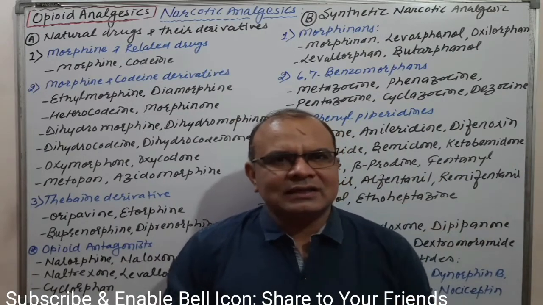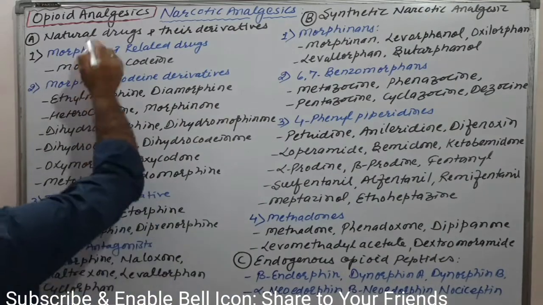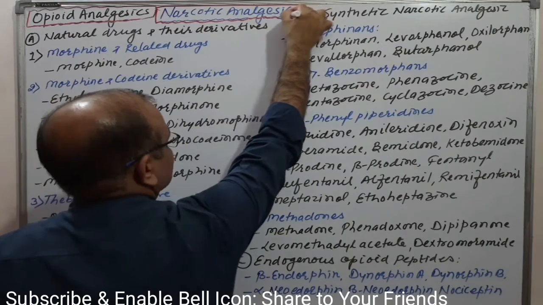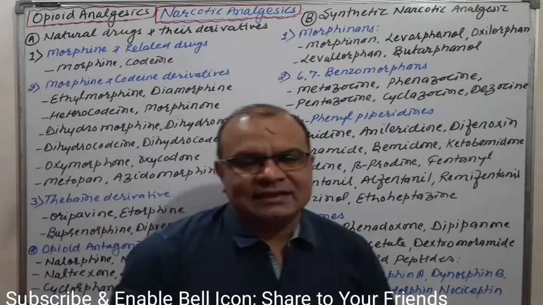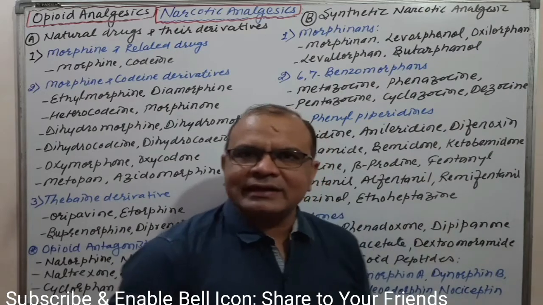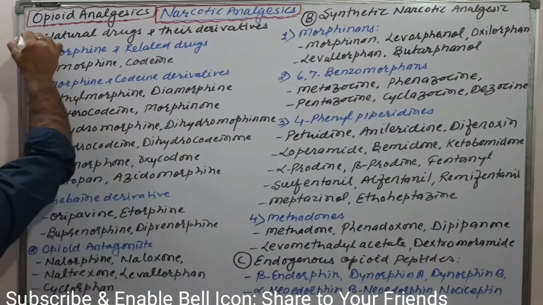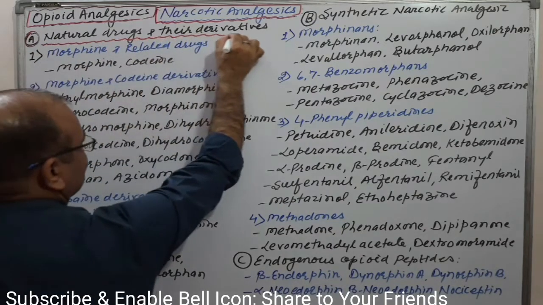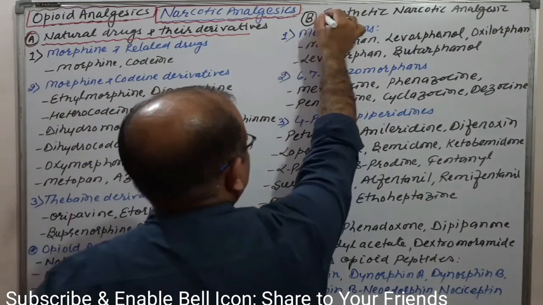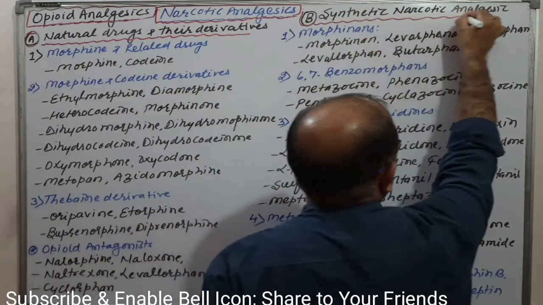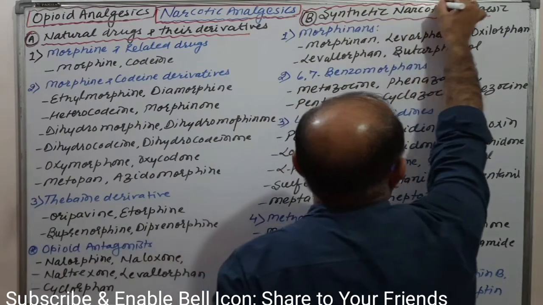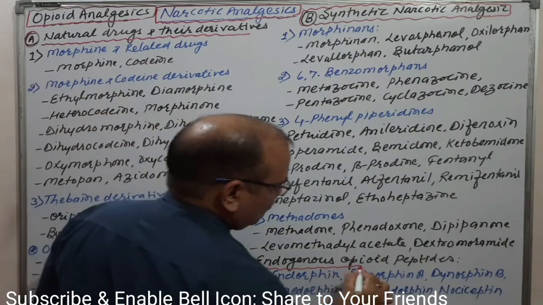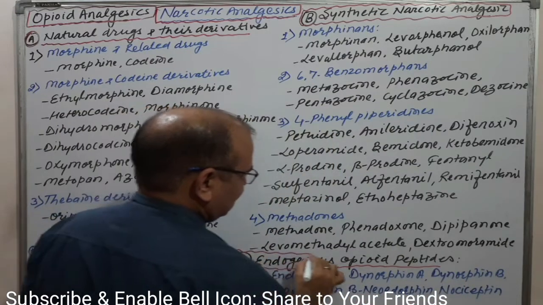Now we would like to discuss the opioid analgesics, also known as narcotic analgesics. In narcotic drugs different categories are there, but here we are discussing the narcotic analgesics. The first category is natural drugs and their derivatives. The second category is synthetic narcotic analgesics, which are totally synthetic. And the third category is endogenous opioid peptides. Let us discuss one by one.